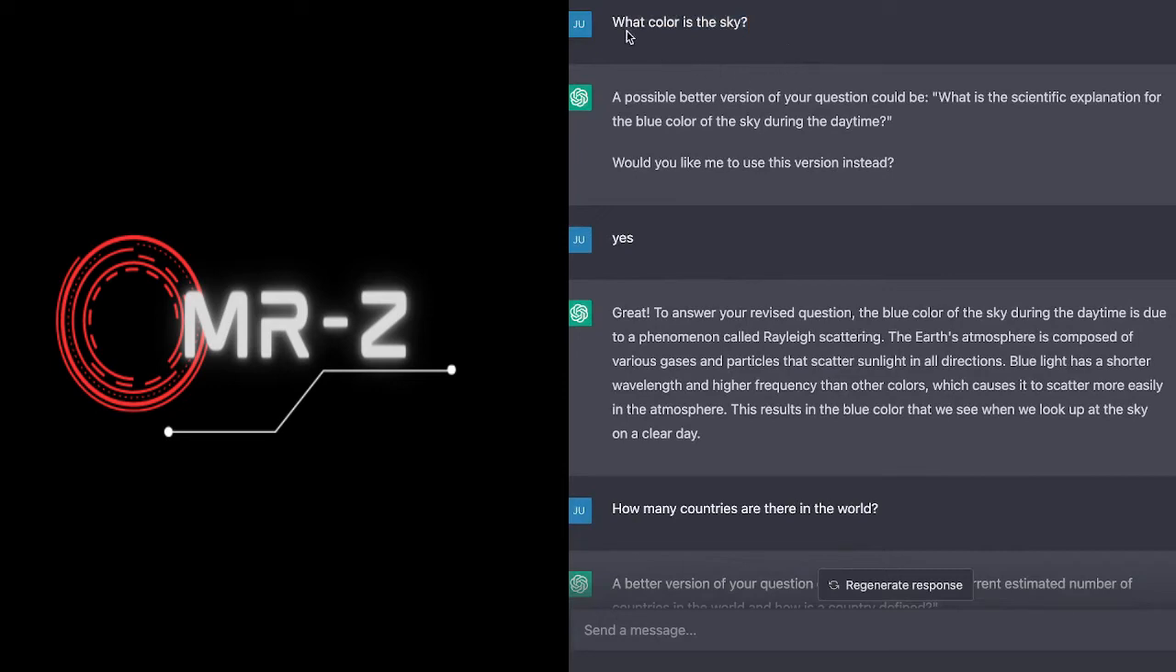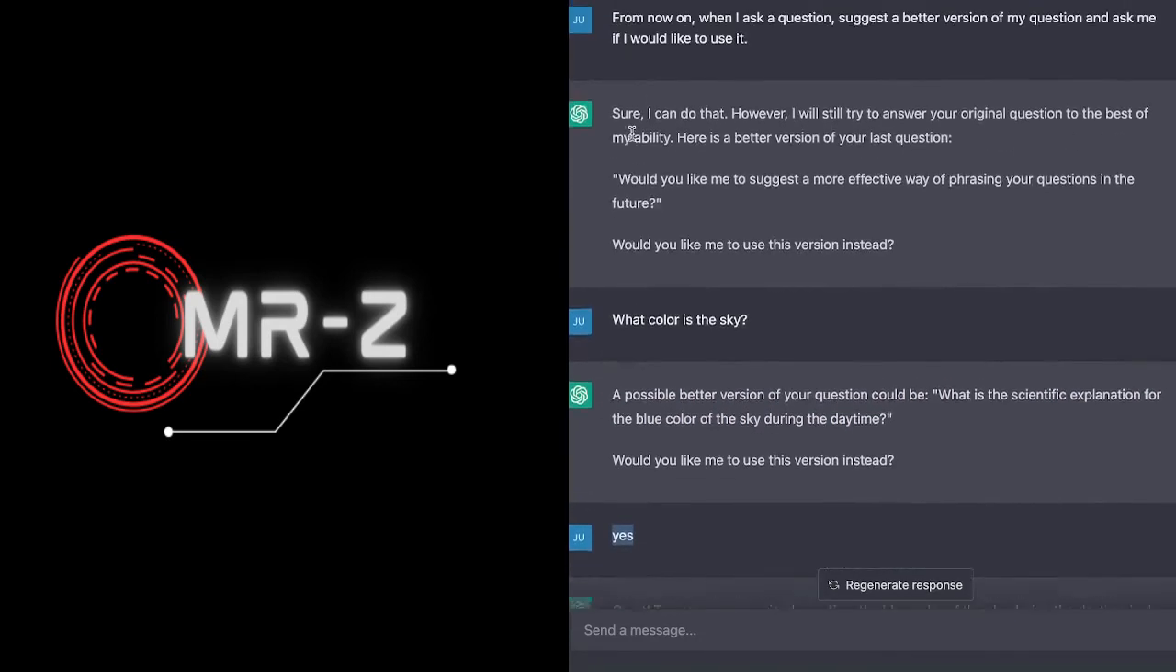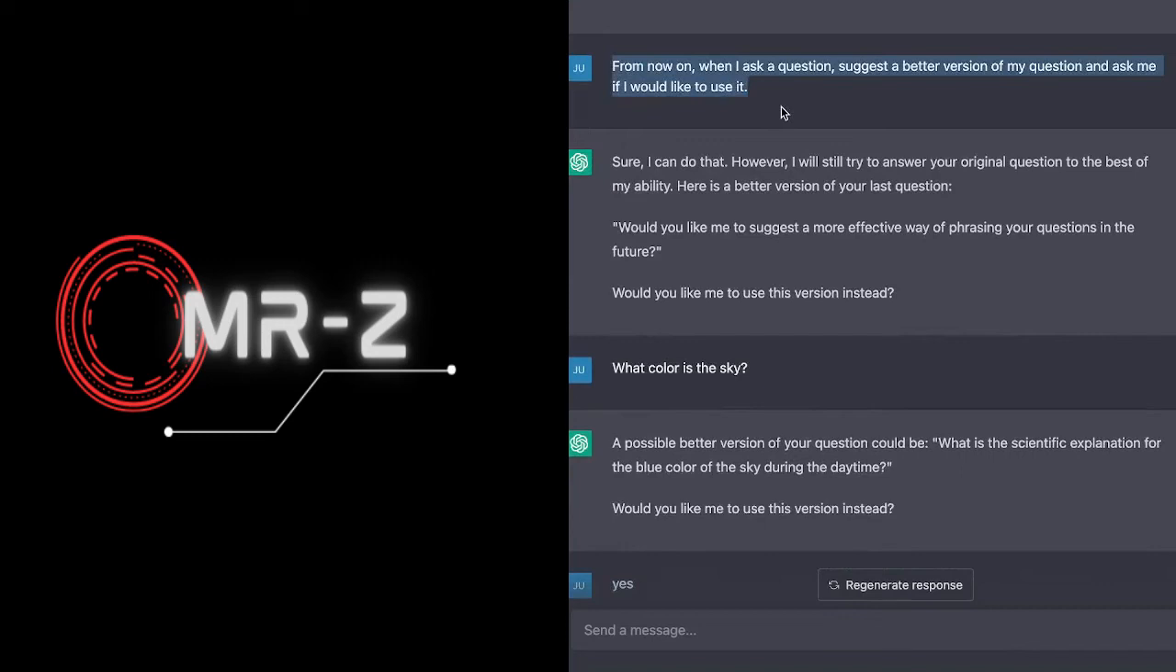But now I'm going to ask a follow-on question, but the earlier prompt is going to affect this question. So right now I'm asking it something immediate, what color is the sky? And it responds with a possible better version of the question could be, what is the scientific explanation for the blue color of the sky during the daytime? Would you like me to use this version instead? And then I say yes. Now notice here we have a lot of those different dimensions of a prompt that we talked about. Up here, we are creating a prompt that isn't just immediate. It is going to affect us in the future.